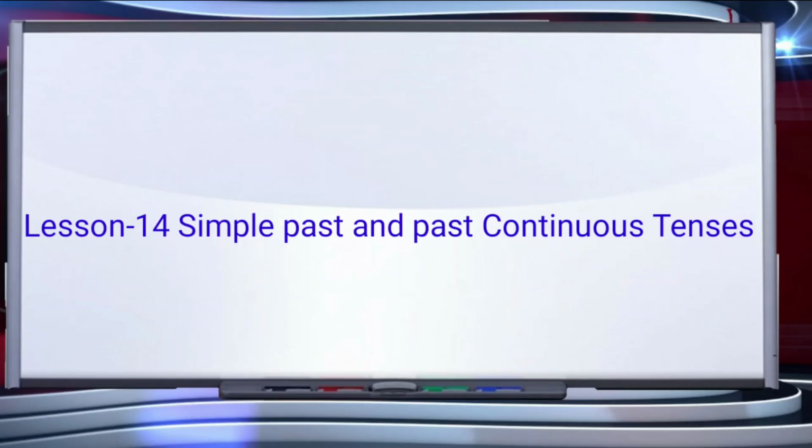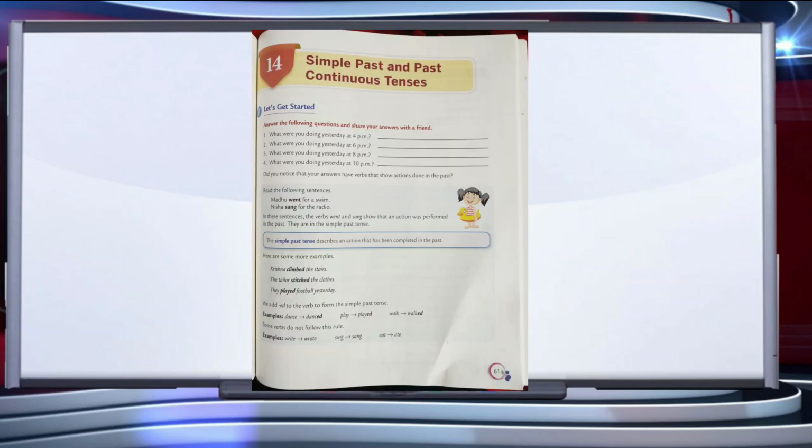Hello dear children, today we are going to start a new chapter, that is simple past and past continuous tenses. Here are some of the sentences like: What were you doing yesterday at 4 p.m.? What were you doing yesterday at 6 p.m.? What were you doing yesterday at 8 p.m.? And what were you doing yesterday at 10 p.m.? Did you notice that your answers have verbs that show actions done in the past?